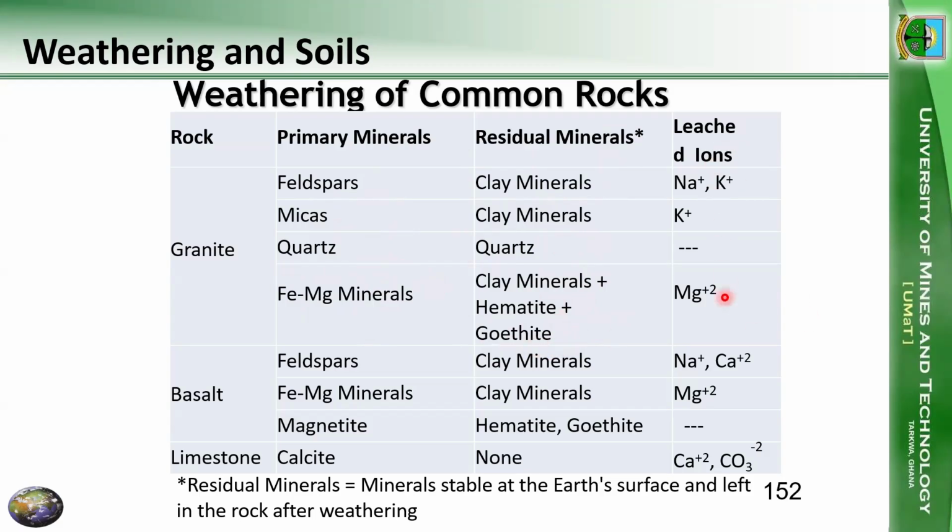And the leached ions could include magnesium. Similarly, basalt could break down, with primary minerals breaking down to form residual minerals. This is exactly how these minerals, which may not be stable, break down and form new minerals that will have a better degree of stability.